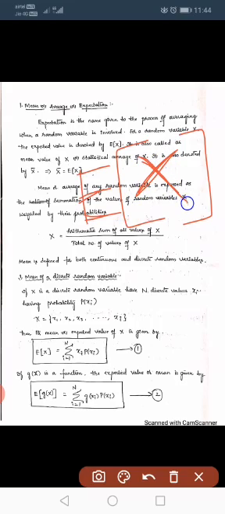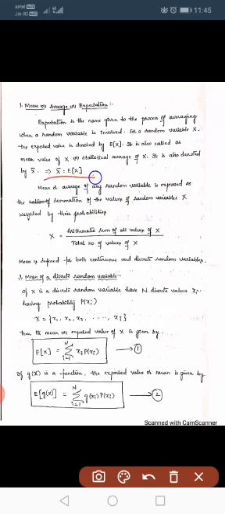Remember the representation: the expected value of a random variable is nothing but the mean value, so it is represented by capital E of capital X, and we have to use square brackets only. The mean of a random variable we write as X bar. X bar equal to expected value of X. It is called the statistical average of X, or mean value, or expected value.